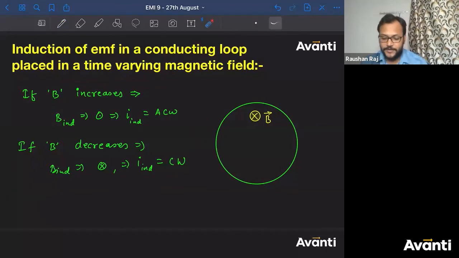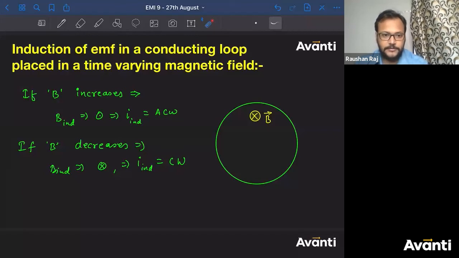Guys, tell me what happens or when current will flow in a conducting wire or in a conductor. How does current flow, or what is the agency which is responsible for flow of current? Why does current flow in a conductor? Tell me quickly. Potential difference. Go a little more basic. When there is a flow of charge, when there is a flow of electron, right? When the electrons or the charges will flow, when will they flow?